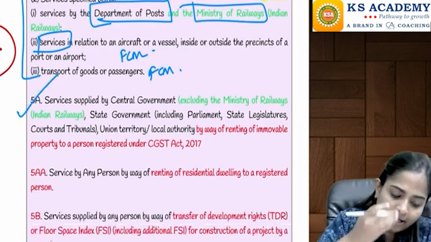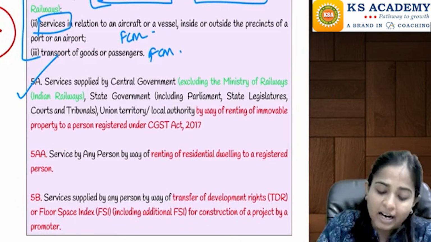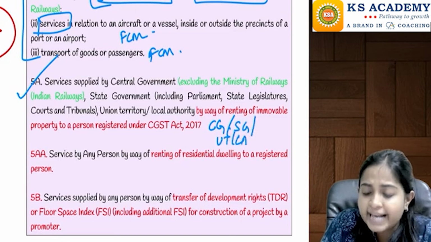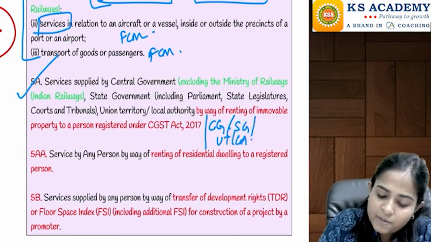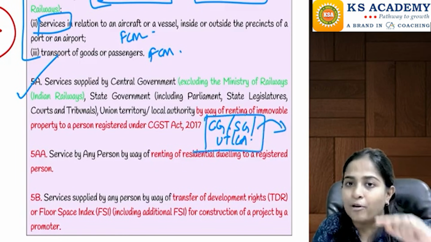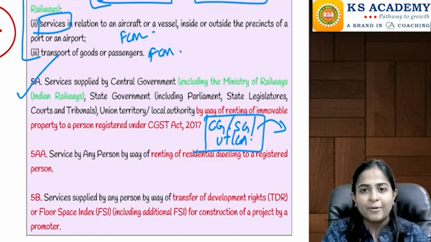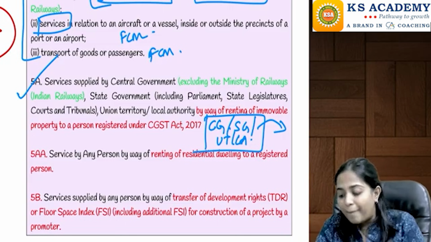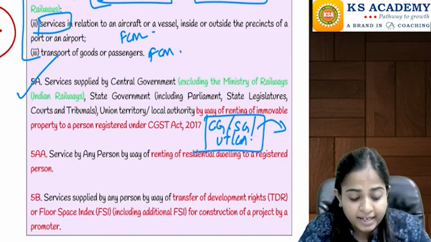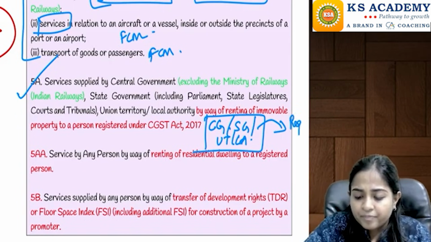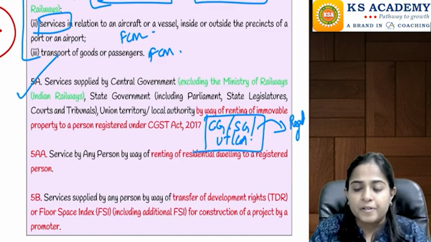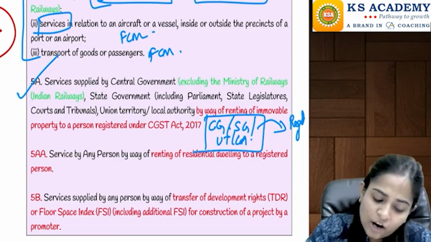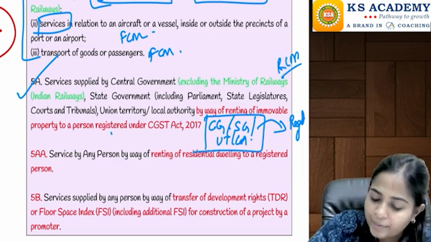Then similarly, para number 5A, which says that again government is providing, central government, state government, union territory, local authority, except Ministry of Railways. If these people are providing renting of immovable property, remember renting of immovable property was anyway removed from the above point. When this service is being provided by government, renting of immovable property to any registered person under the CGST Act, then in that case they say that reverse charge mechanism is going to be applicable.